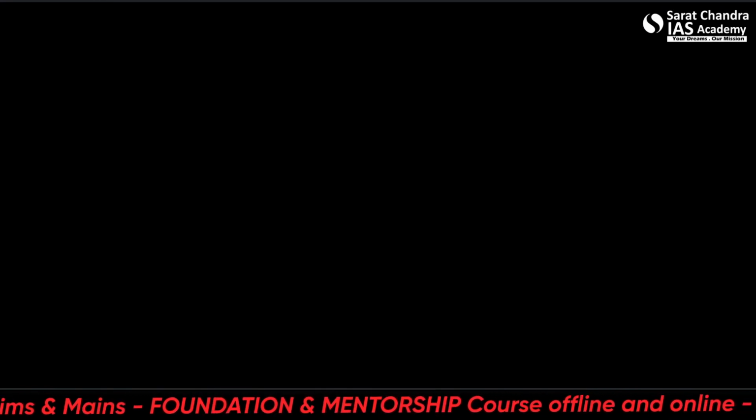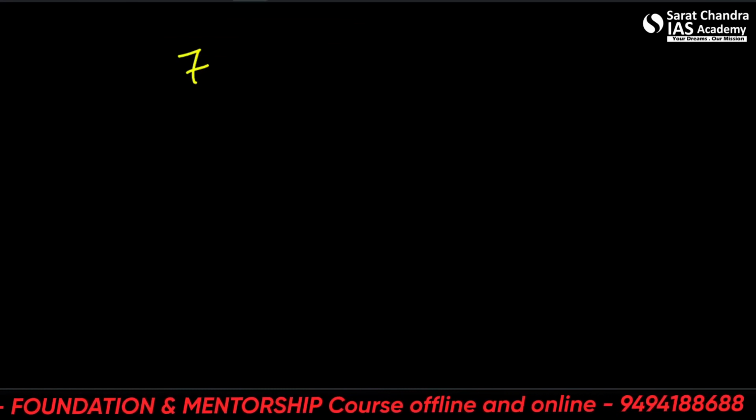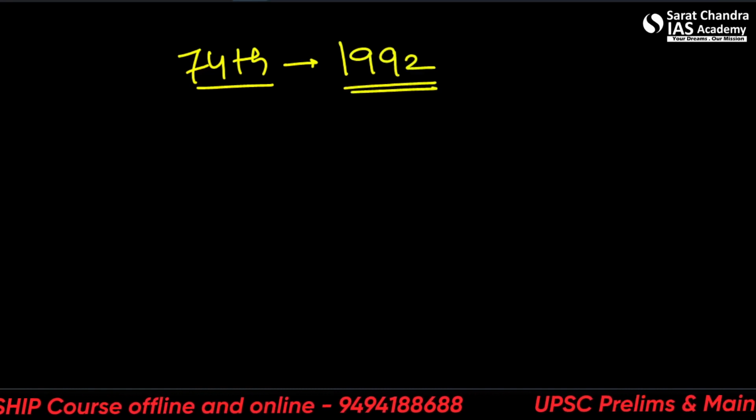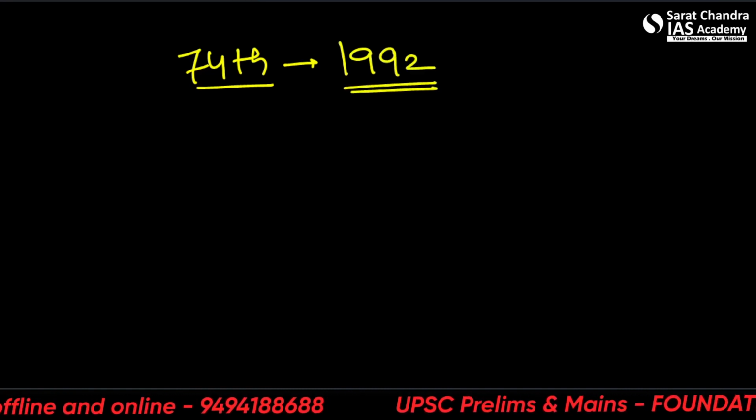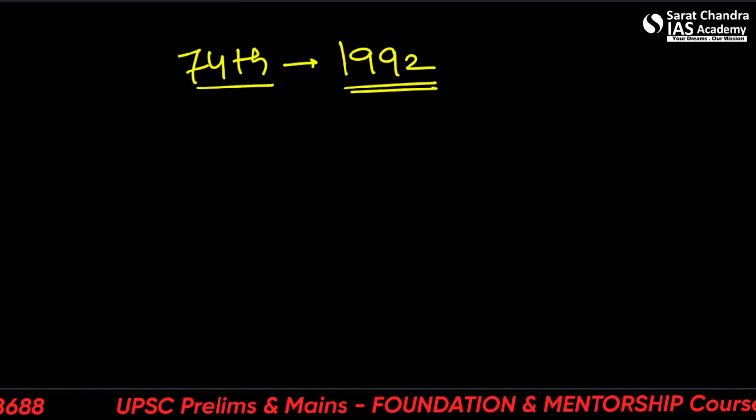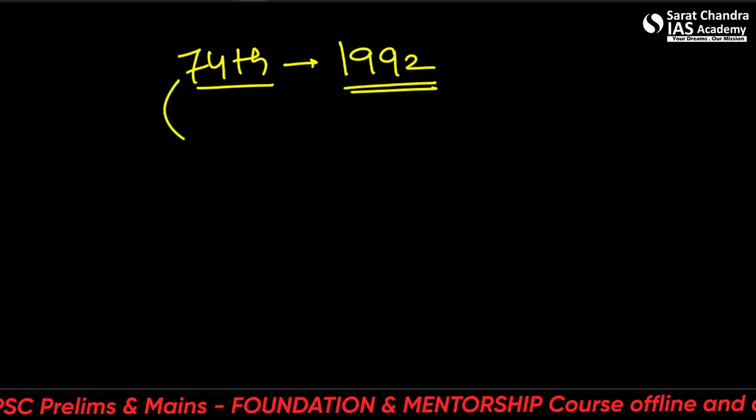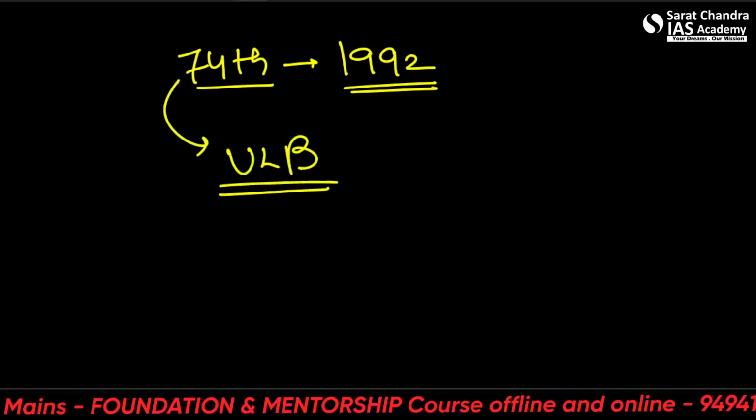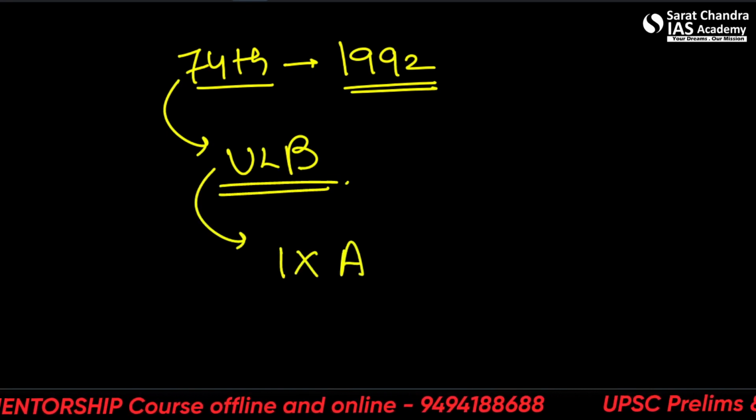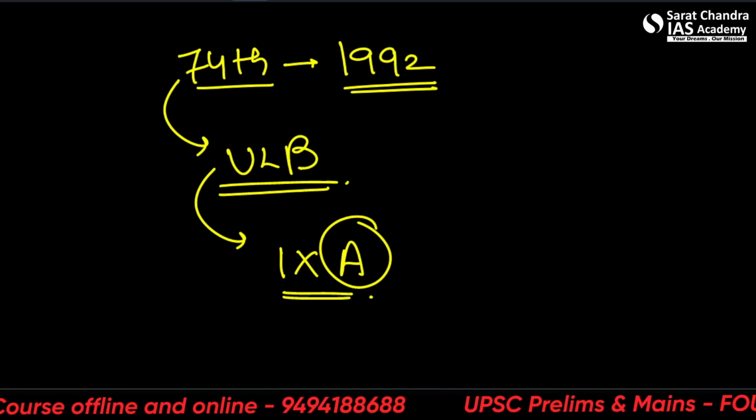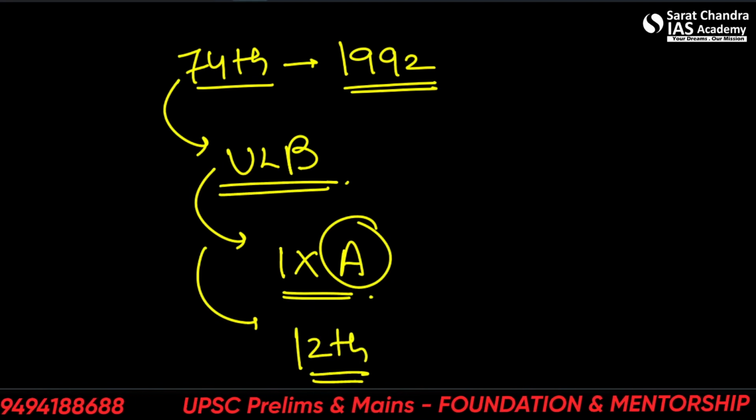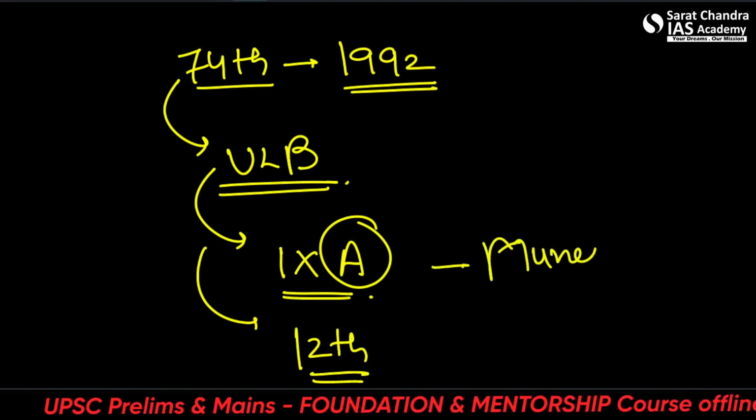Okay, let's come to the 74th now. This was also enacted in 1992, the same year as 73rd. So it granted constitutional status and protection to urban local bodies, that is ULB. All right. And this also added a new Part 9A. This also added a new schedule, the 12th Schedule. This part is known as the Municipalities.